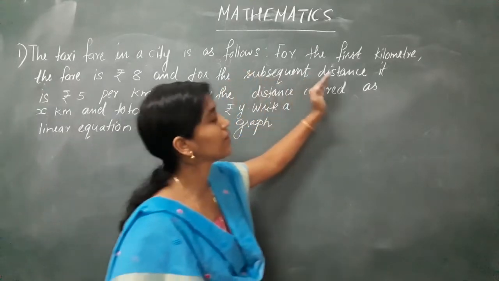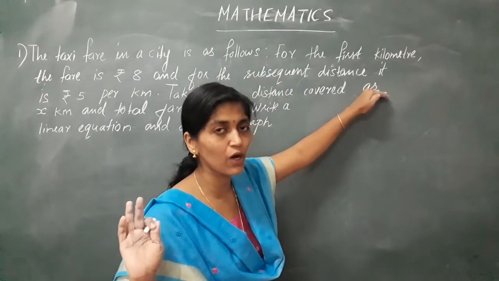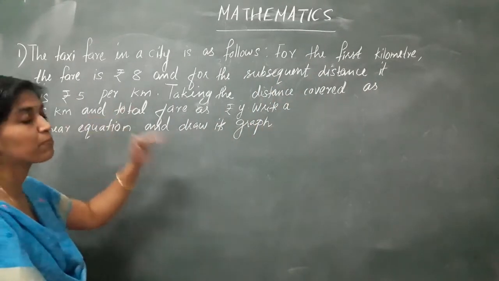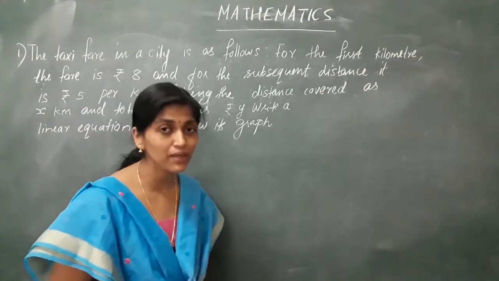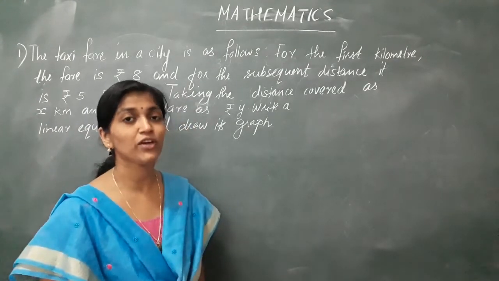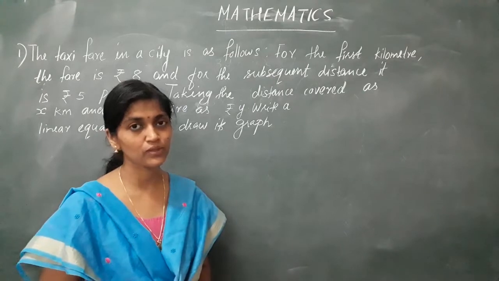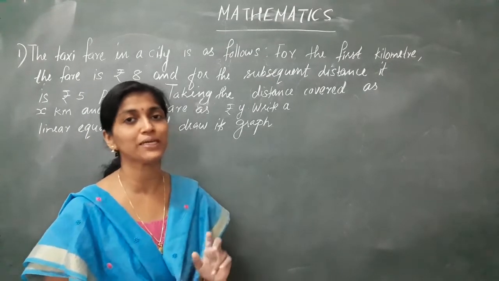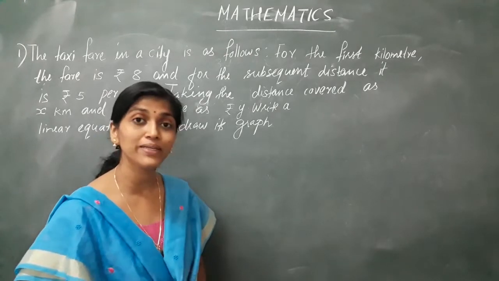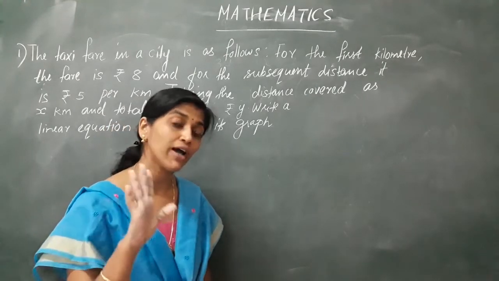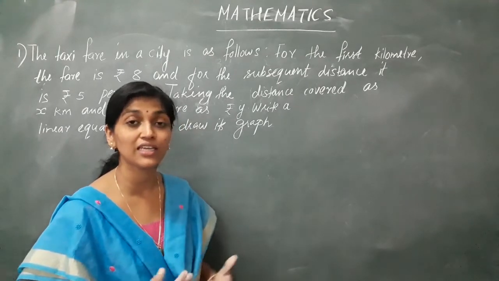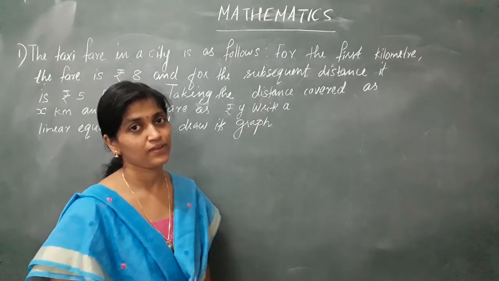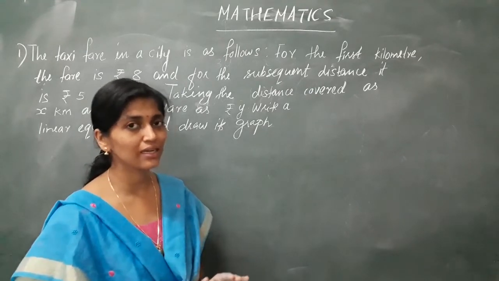For the subsequent distance, so the first kilometer is over, for the subsequent distance it is rupees 5 per kilometer. That means, what does it mean actually? If I go 2 kilometers using the taxi, for the first kilometer I have to give 8 rupees, and for the second kilometer I have to give only 5 rupees, which means I have to give how many rupees in total? It is 13.